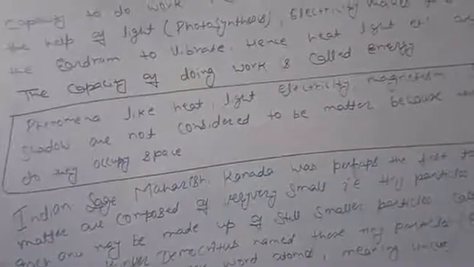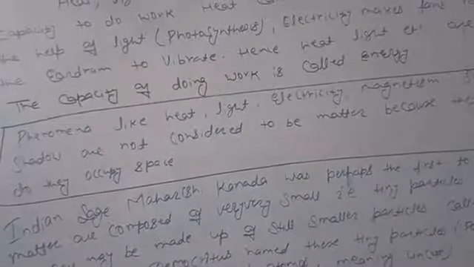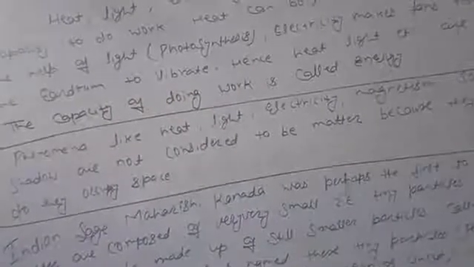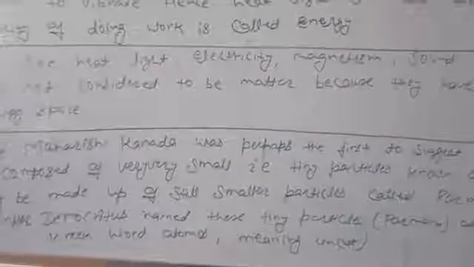Shadow also we can perceive, but it is not matter, because for matter three conditions are required. First is having mass, second is occupying space, and the third is that it may be perceived by our senses. That's why I have written "may" over there, not "can be". The things that may be perceived by our senses may be matter, but it is not necessary.